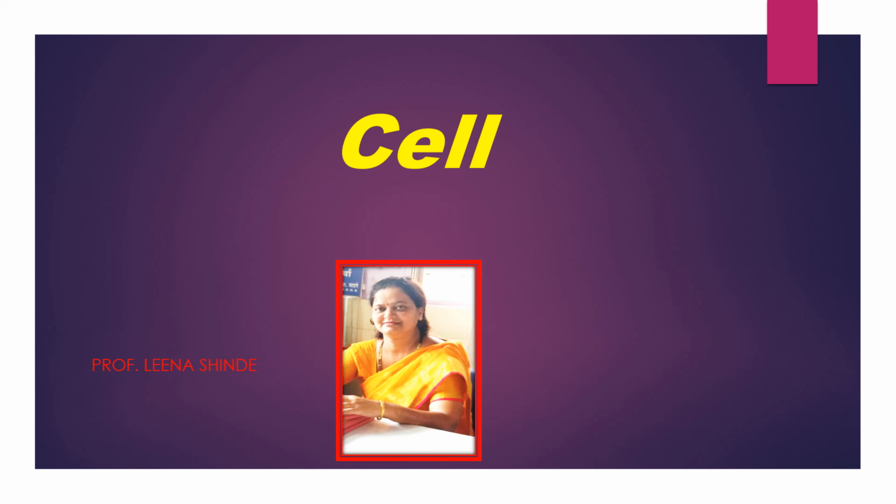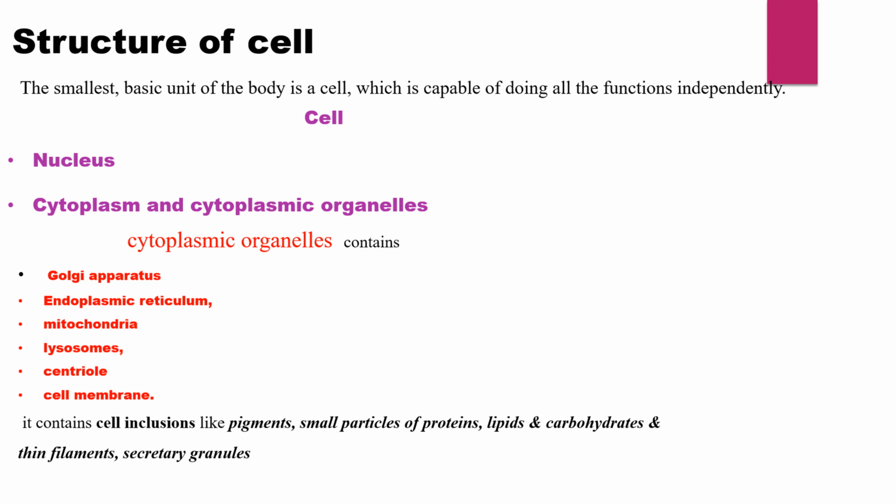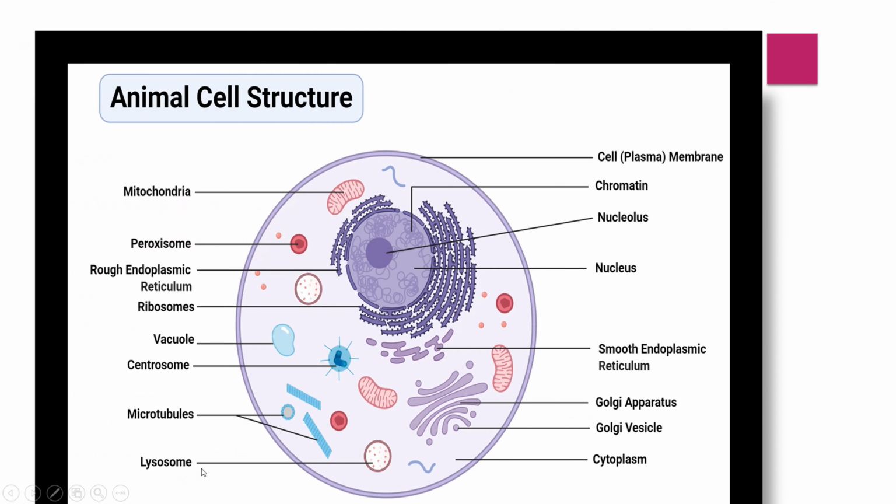Student, today we see about the cell. Cell is a structural and functional unit of body which is capable of doing all functions independently. Cell consists of one nucleus and second is a cytoplasm and its organelles. Cytoplasm contains Golgi apparatus, endoplasmic reticulum, mitochondria, lysosome, centrioles and cell membrane. It also contains inclusions like a pigment, small particles of protein, lipid, carbohydrate, thin filament, and granules.